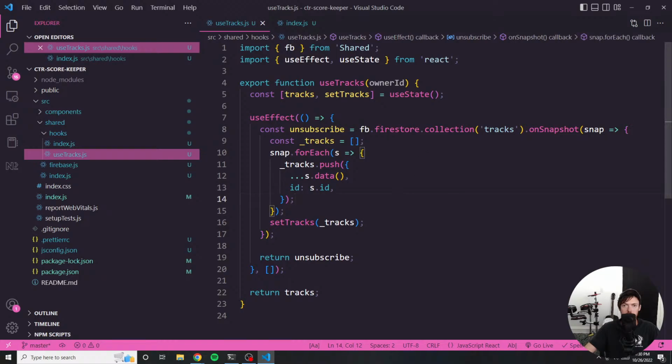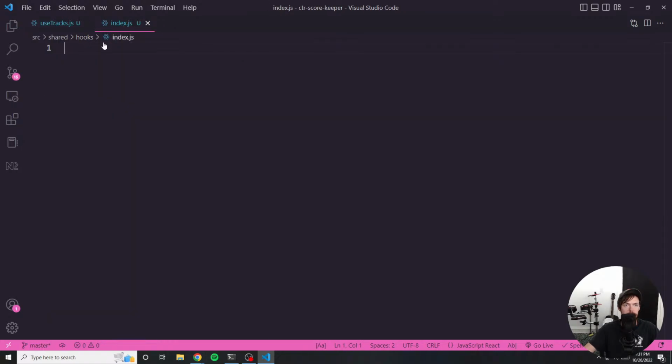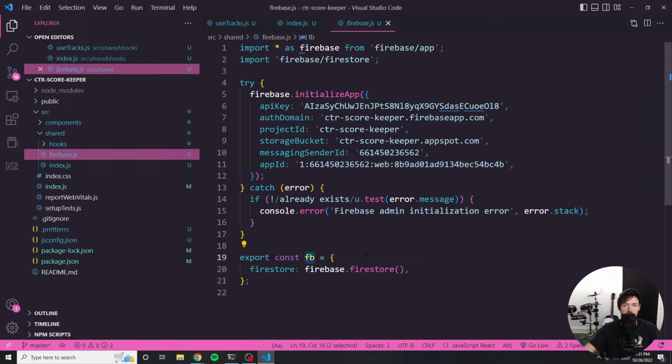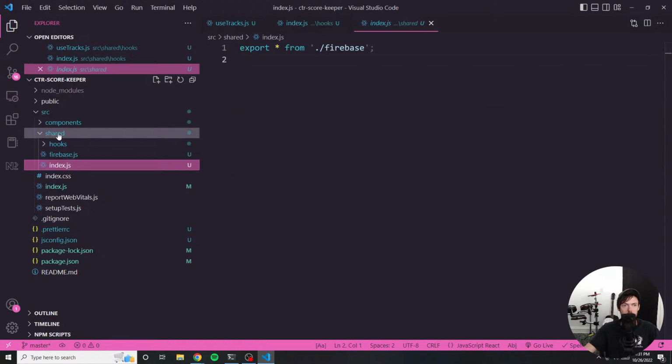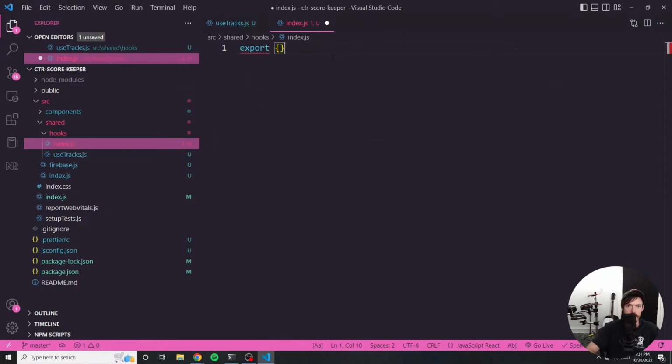So let's talk about what's going on here. I'm importing Firebase from shared, but that's not quite the right capitalization here. If we look in the shared Firebase, we're exporting a const called FB. This FB is an object, and inside of it is our Firestore reference that we want to use. I'm exporting that from shared, so that's why I can import it like this. Now, inside of the hooks folder, I'm also going to export the hook I just created.